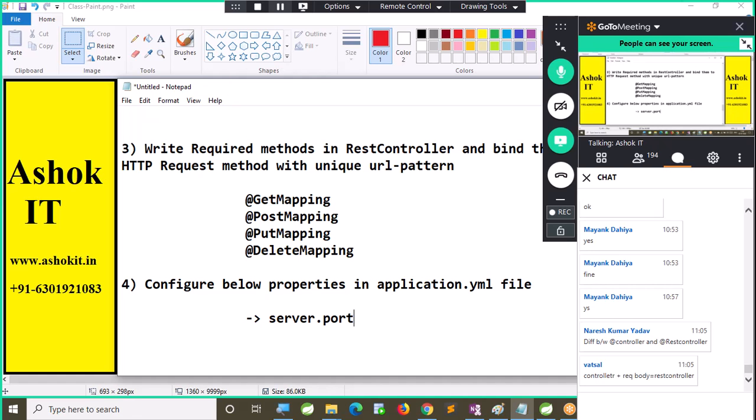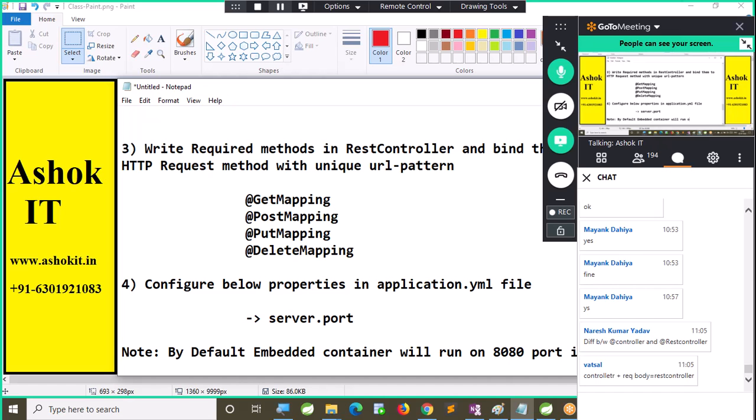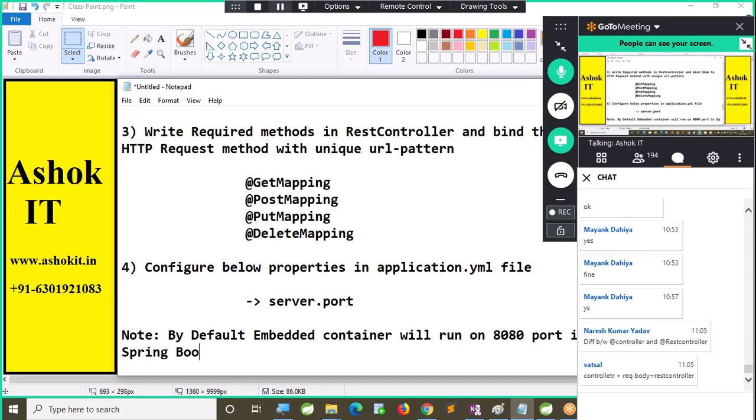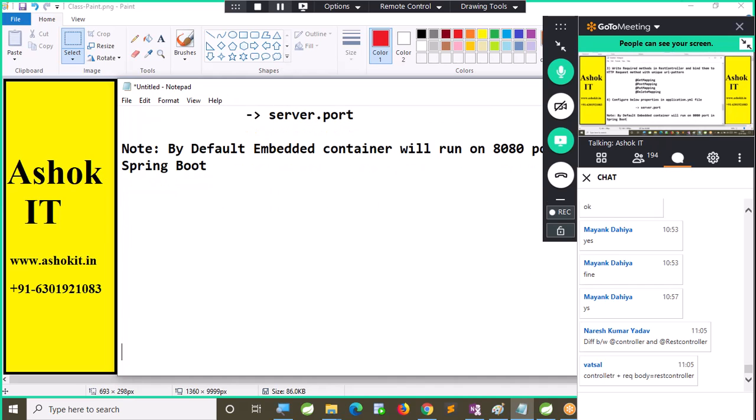The reason is, note, by default embedded containers will run on 8080 port in Spring Boot. But already Oracle is running with the 8080, that's why I'm going to change the port number.